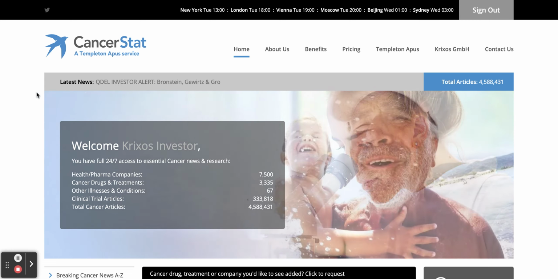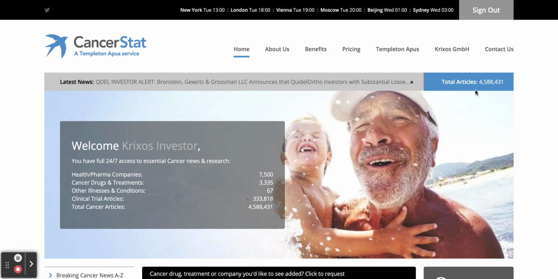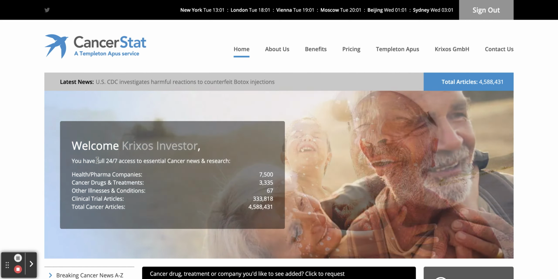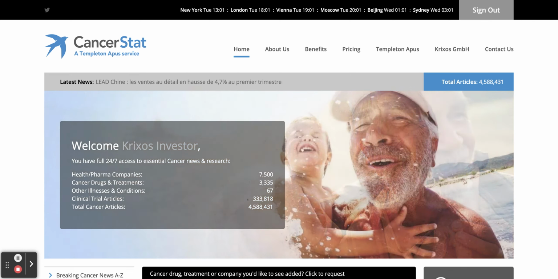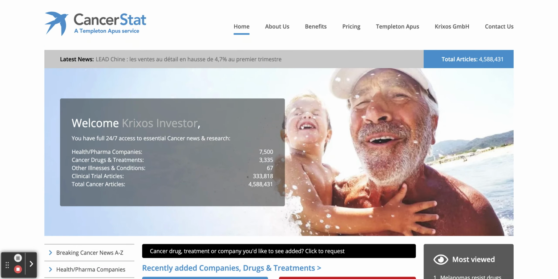So, as you can see, we've logged onto the account here. As has been mentioned before, we have 4.5 million news articles on the platform. We're tracking information on 7,500 mining companies, healthcare and pharmaceutical companies worldwide. And you can see the rest of the stats here with regards to the coverage of 3,335 cancer drugs and treatments, and so on.